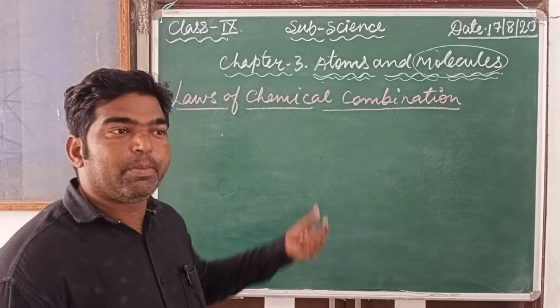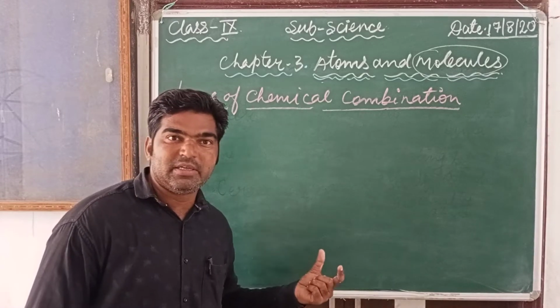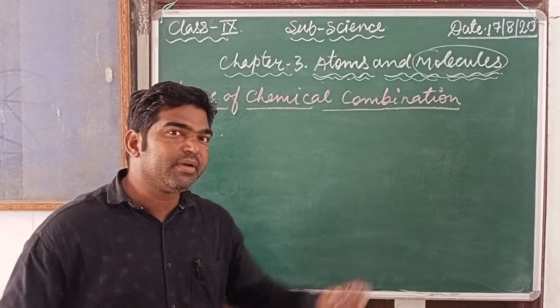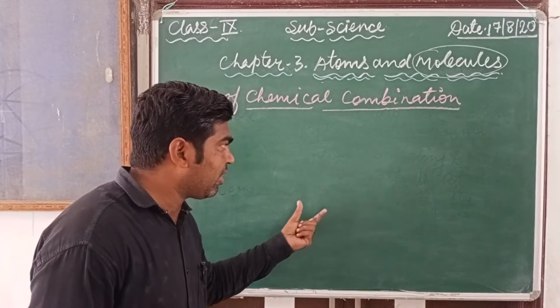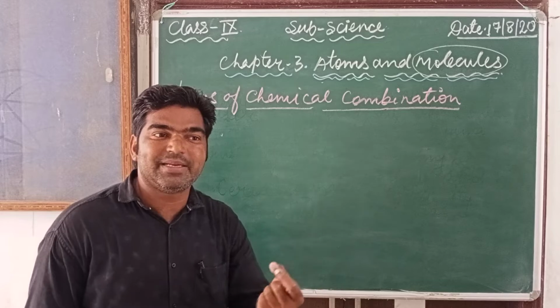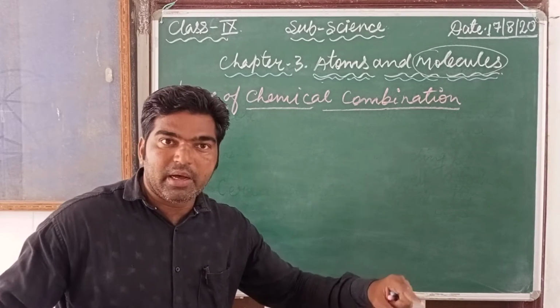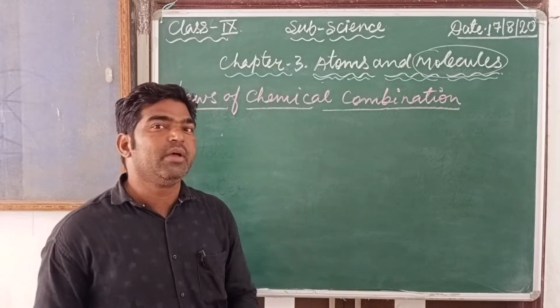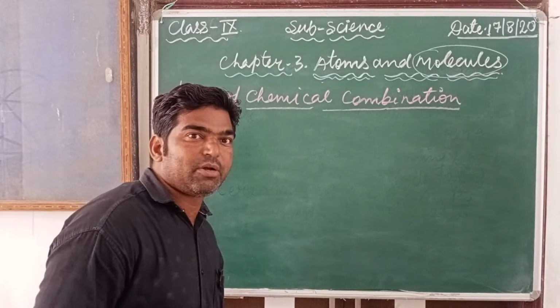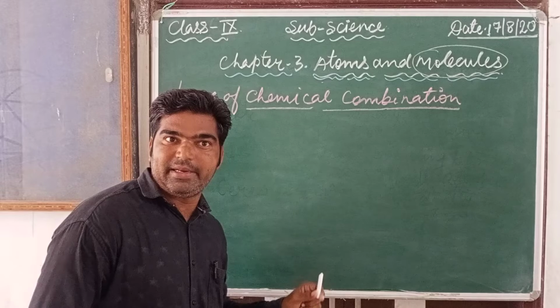They formulated two important laws in chemistry, which you can say are the base of chemistry. Here we are going to discuss the fundamental things about chemistry. So watch all of this very carefully and try to understand.